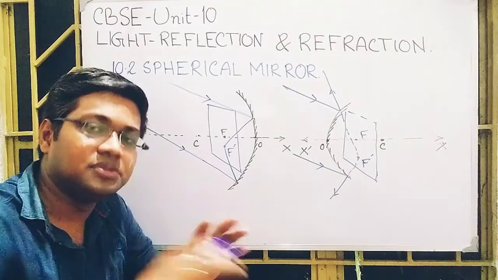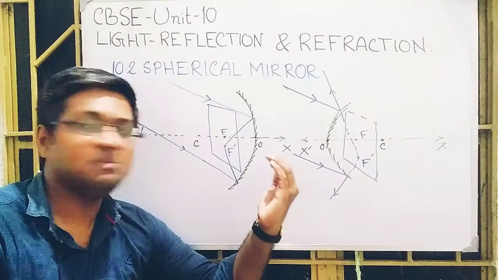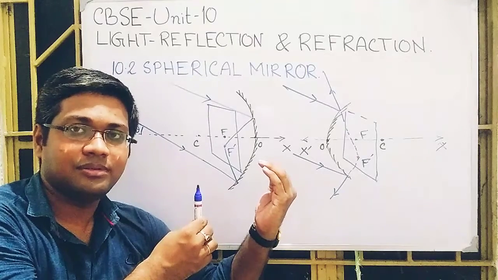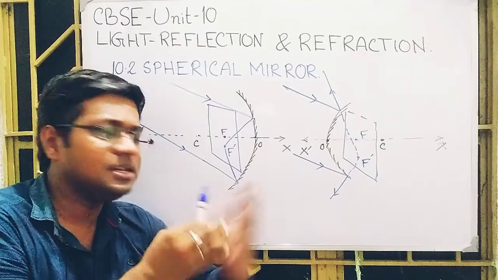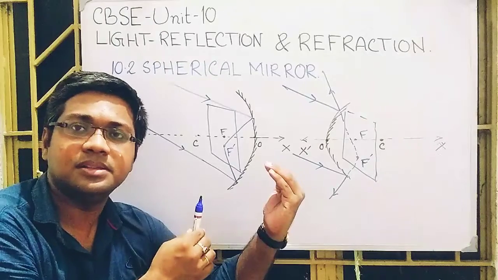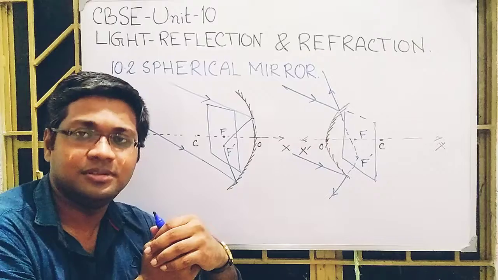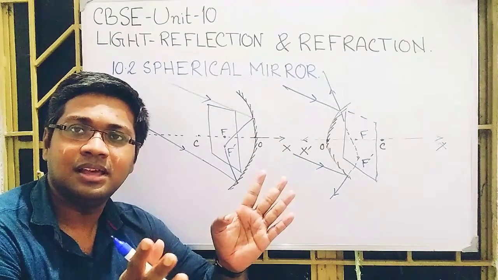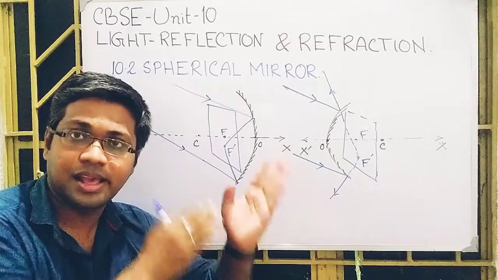Now I want to announce one thing. If you place an object in front of the mirror, and anyone wants to find the distance of the object from the mirror, from where will he or she measure? He or she will measure starting from the pole. Whatever distance you want to measure, you have to start from the pole normally.